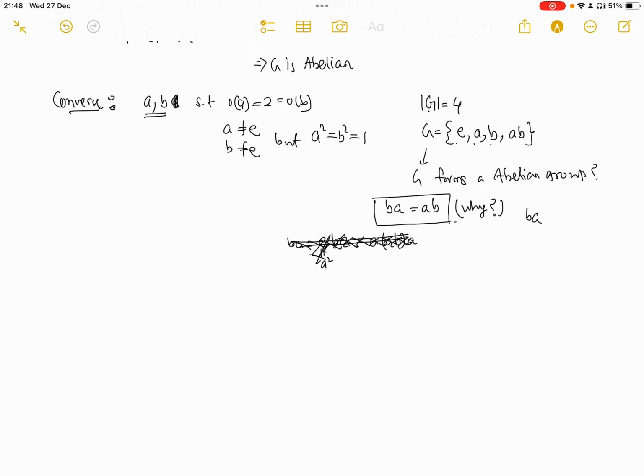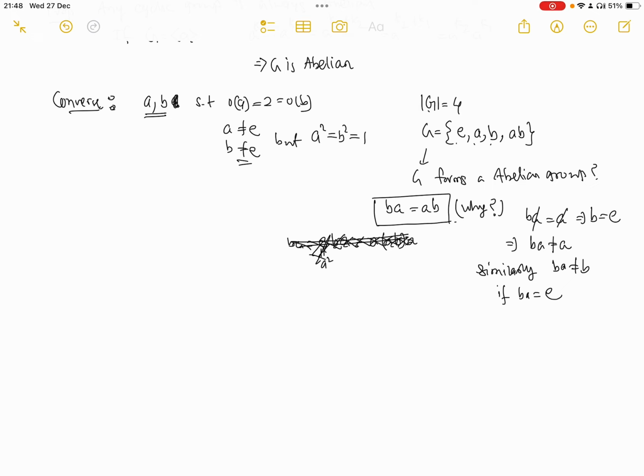Either it is identity or A or B or AB. So if it is A, then you can cancel A and you get B is identity, which is not true. So BA cannot be A. Similarly, BA cannot be B.